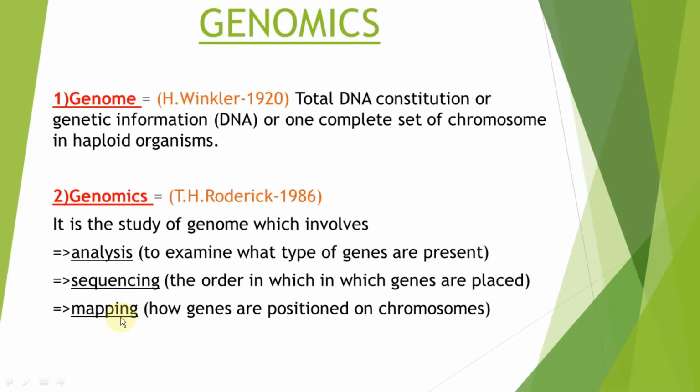And third is mapping, which means the position of genes on the chromosome.